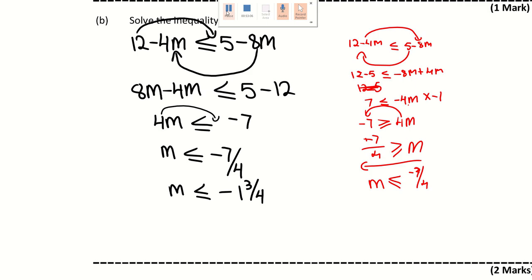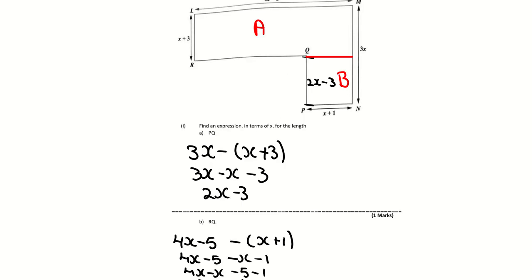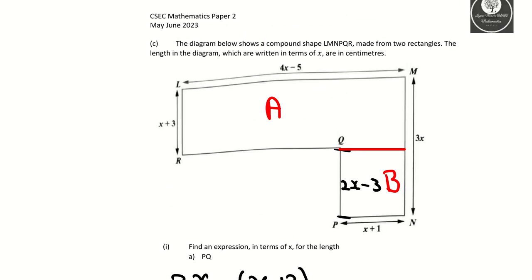Alright, next one. This question here is a perimeter and area question. The diagram below shows a compound shape LMNPQR, which is made up of two rectangles. Lengths in the diagram are shown in terms of x, in centimeters. Find the expression in terms of x for the length of PQ. PQ is the difference between 3x and x plus 3.